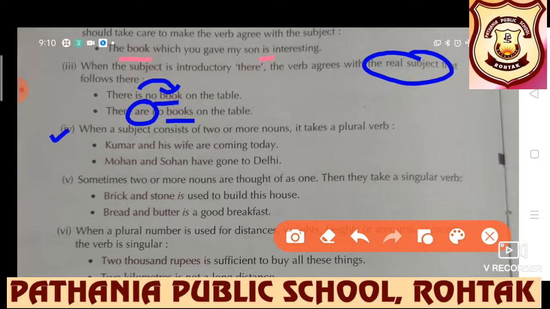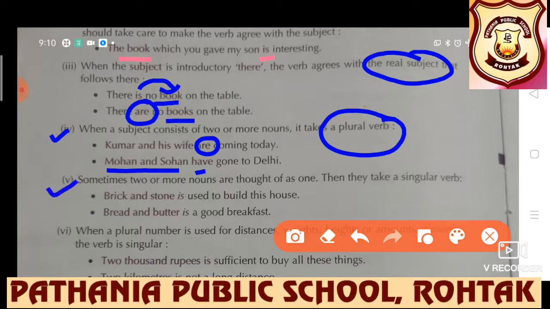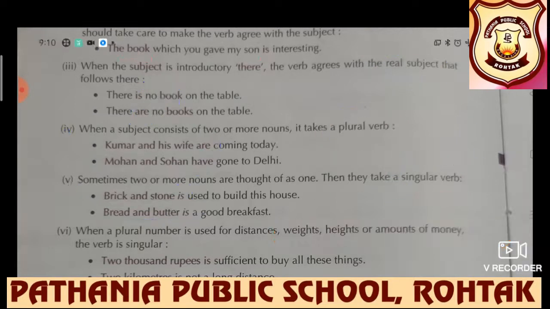Next point. When a subject consists of two or more nouns, then obviously it will take a plural verb. Kumar and his wife, here we are talking about two. So obviously are will be used. Mohan and Sohan, plural noun is there. So definitely have will be used. Further, sometimes two or more nouns are thought of as one, then they take a singular verb. Brick and stone, bread and butter. With these, singular verb form will be there, is.